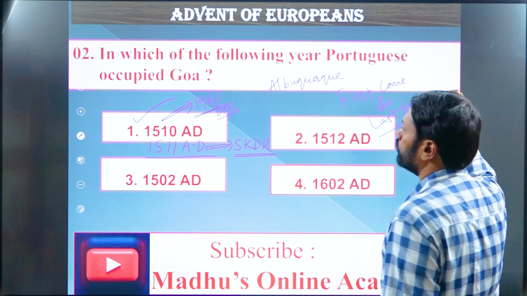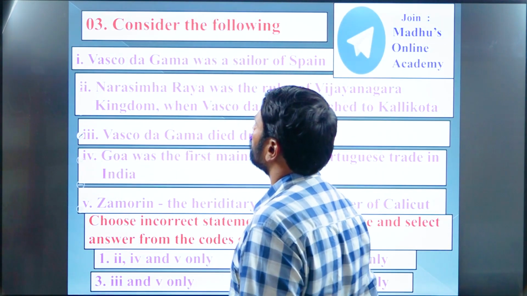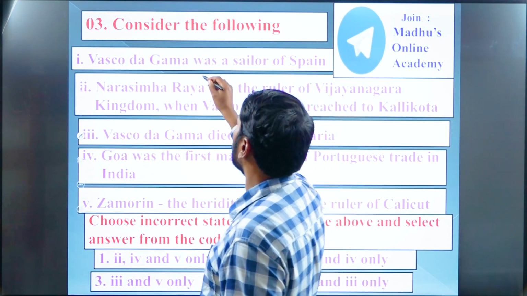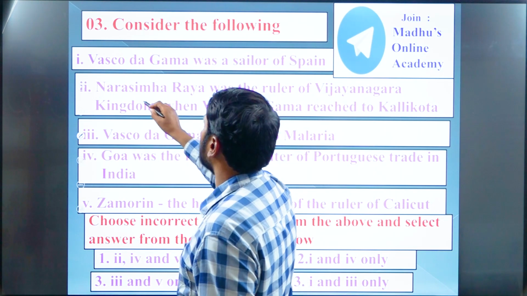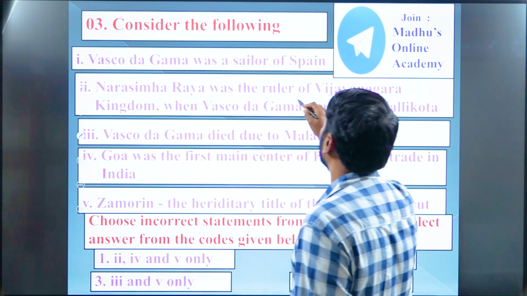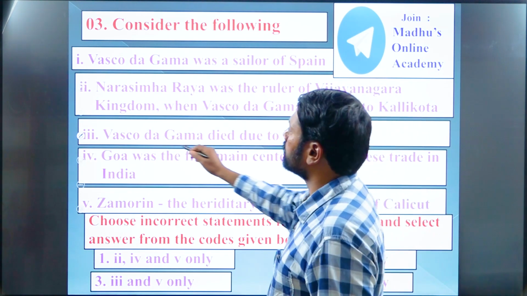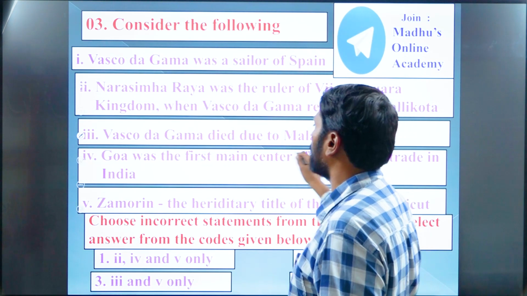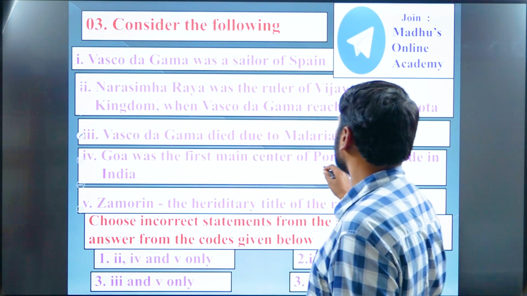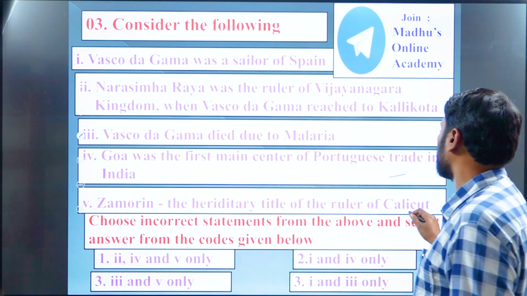Next, we are moving on to the next slide. Question number 3. Consider the following. Vasco da Gama was a sailor of Spain. Immadi Narasimharaya was the ruler of the Vijayanagara kingdom when Vasco da Gama reached Calicut. Vasco da Gama died due to malaria. Goa was the first main center of Portuguese trade in India. Jamorin is the hereditary title of the ruler of Calicut.